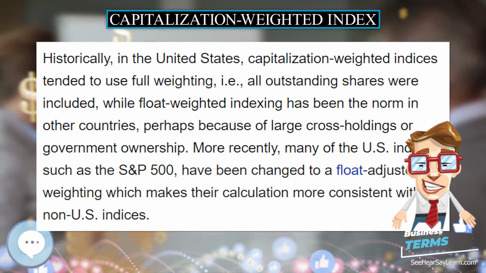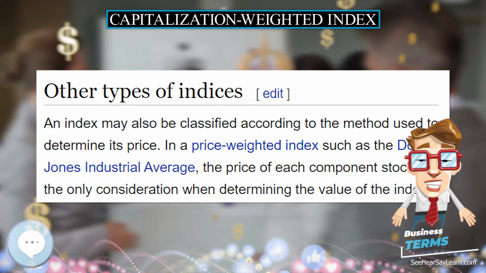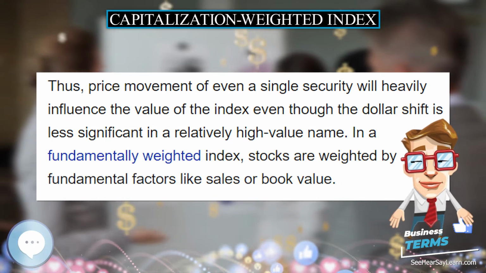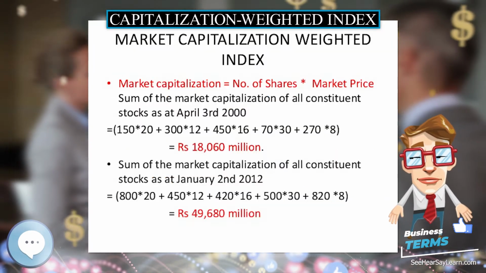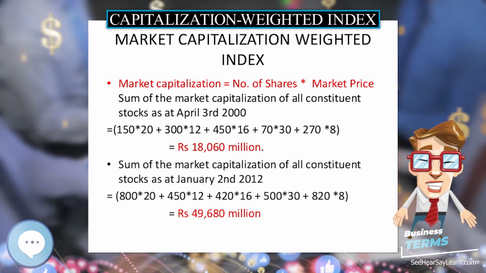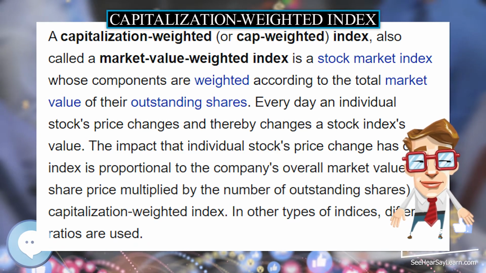In other words, the number of shares used for calculation is the number of shares floating, rather than outstanding. An index that is weighted in this manner is said to be float-adjusted or float-weighted, in addition to being cap-weighted. For example, the S&P 500 index is both cap-weighted and float-adjusted.